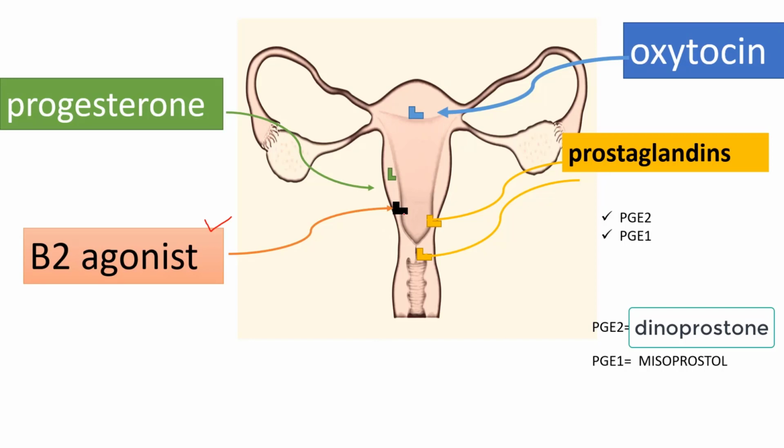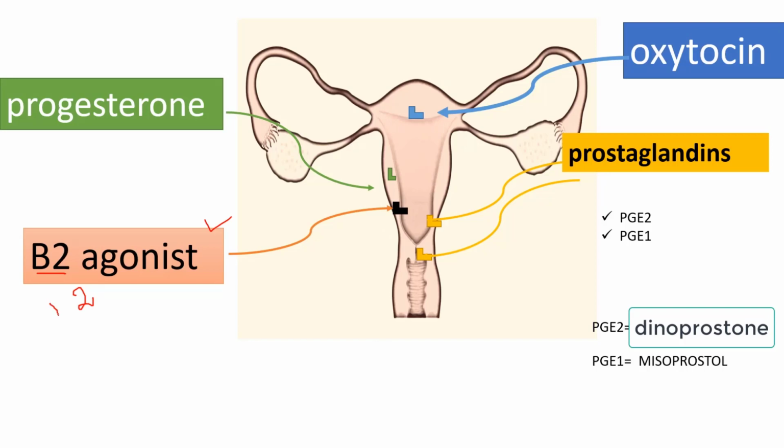Why? Because due to anxiety or depression, due to the situation of fight and flight, when a female is nervous, there will be activation of beta-2 agonist receptors. And what will be the effect of beta-2 agonist receptors? Whenever we stimulate beta-2 agonist receptors, there will be relaxation of uterine muscles, right? So how can you remember this with the help of a trick or mnemonic? The uterus has 2 ovaries, it has 2 fallopian tubes. So here is the word 2, right?